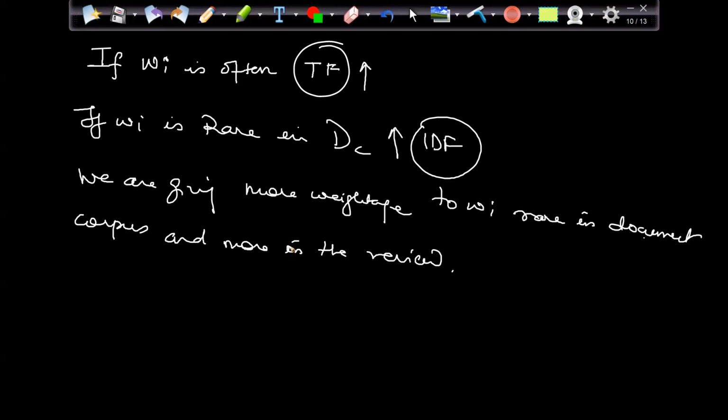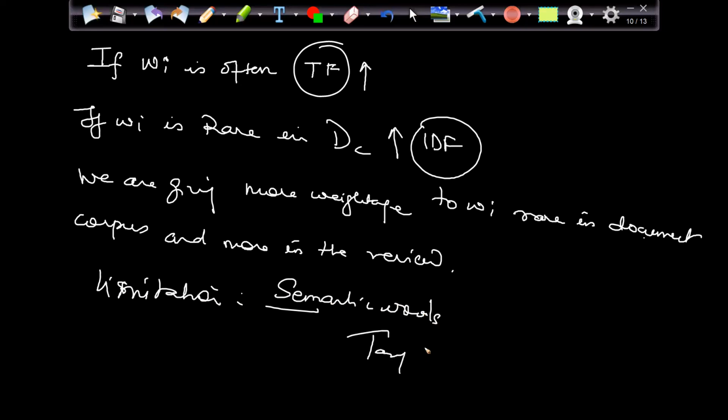But again, one limitation is still there. The limitation is semantic meaning. Right? That tasty and delicious are still not taken care of.